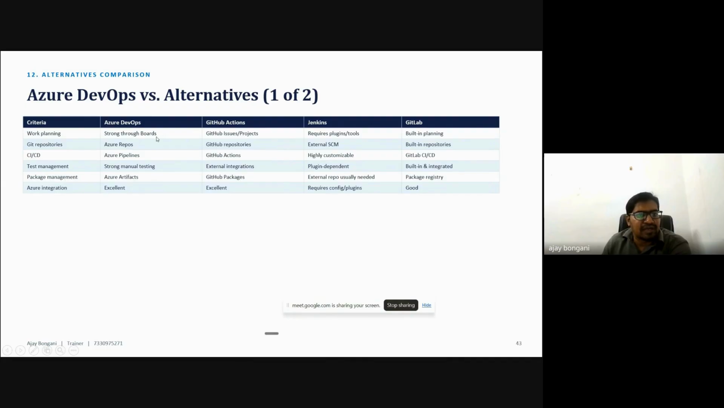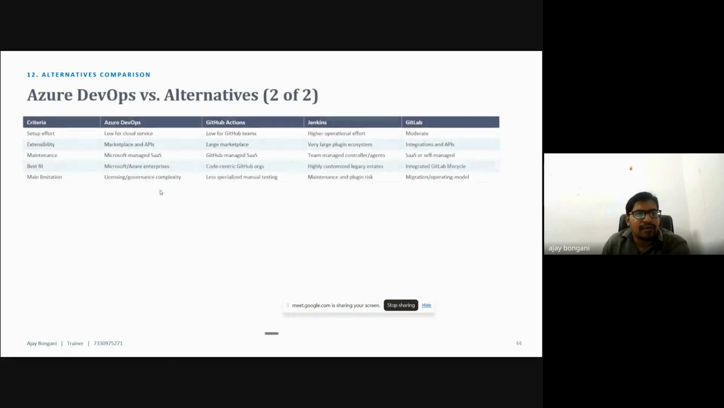So, work planning with boards, GitHub issues, and required plans; for repos, GitHub or Azure Repos. Here we are using GitHub repos as the SCM. There are built-in repositories here on the Azure platform. For CI/CD, there is Azure Pipelines, here is GitHub Actions, which is highly customizable, and GitLab CI/CD. GitLab and GitHub can have their own CI/CD pipelines. In Azure itself, their own CI/CD pipeline is Azure DevOps.